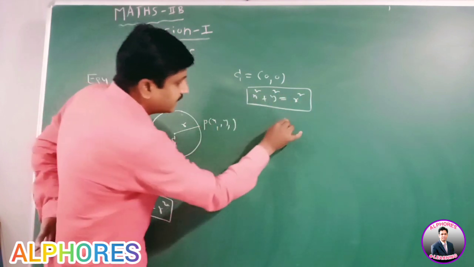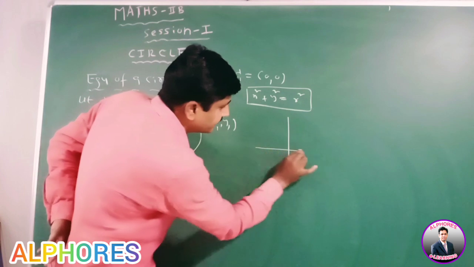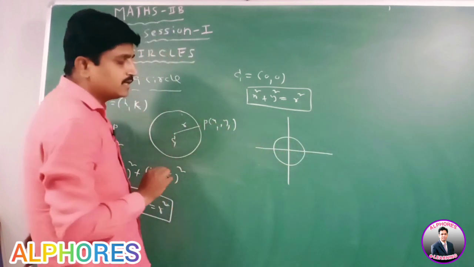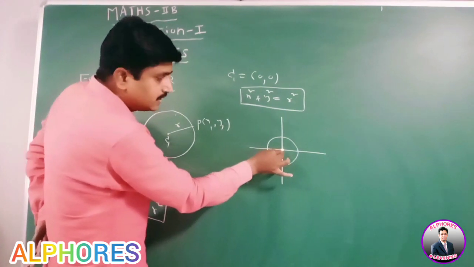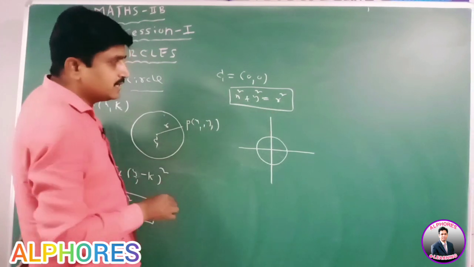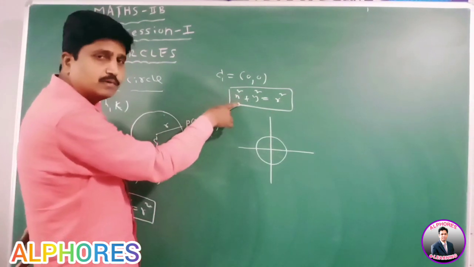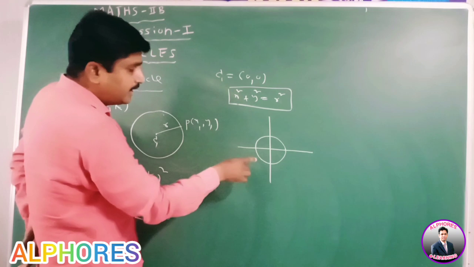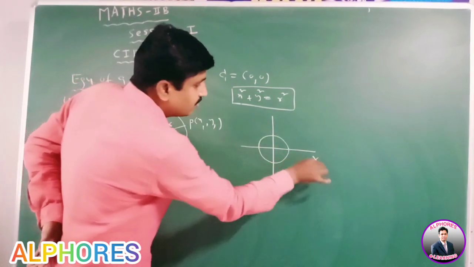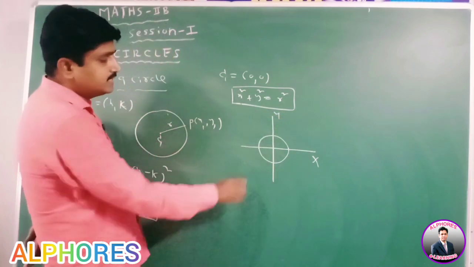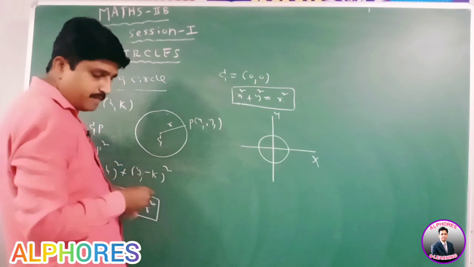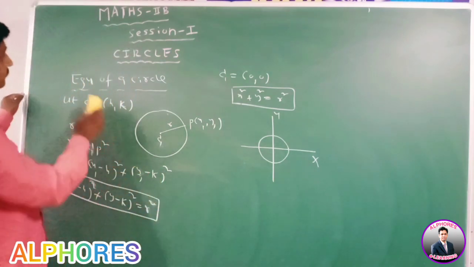Like this, this is the circle x square plus y square equal to r square, with center at the origin. This equation is called the standard form of the circle, and we say that the circle is symmetrical with respect to the coordinate axes.